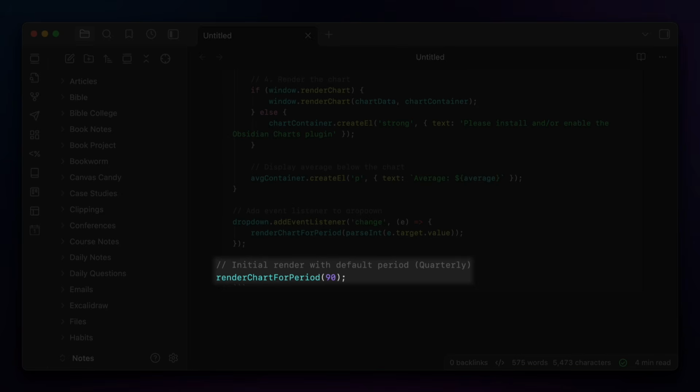And finally, the bottom section here is the initial rendering of the chart, which is for the quarterly 90-day time period. And at the very end, there's again 3 backticks to close out the code block. Okay, so that's the code. Then I just copied this and I changed the header text, the property name, and the color values so that when I displayed all of these on my Canvas dashboard, they all had distinguishable colors.